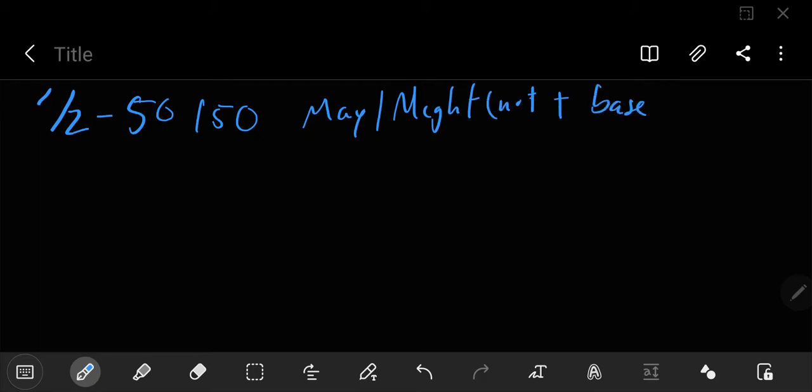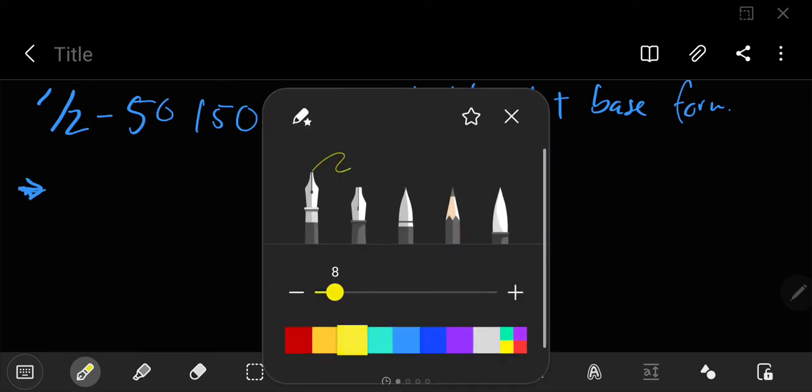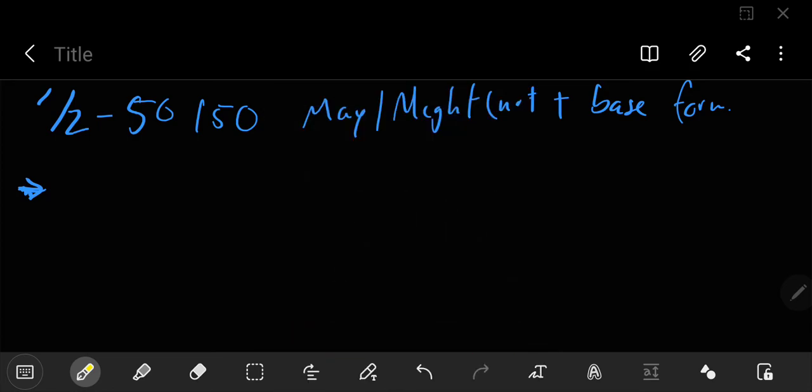Well, in this case, you use may or might like any other modal, right? And obviously, if you want to put it in the negative, you put might not, and then you have your base form of the verb, right? Let's say you're talking to a friend, and one of your friends says, "Hey, where's Jimmy?" And then they say, "Oh, Jimmy's at the party." And you know he's not at the party, but you're not sure, right? You say,